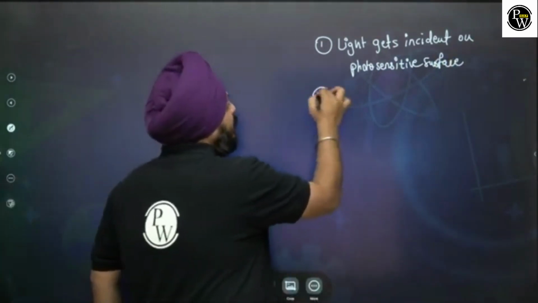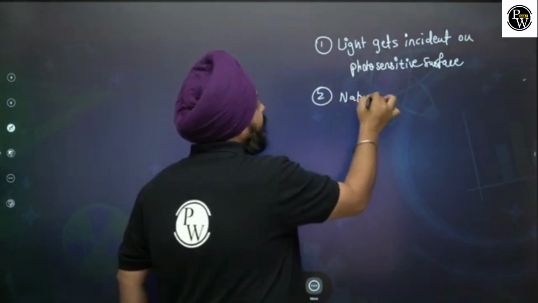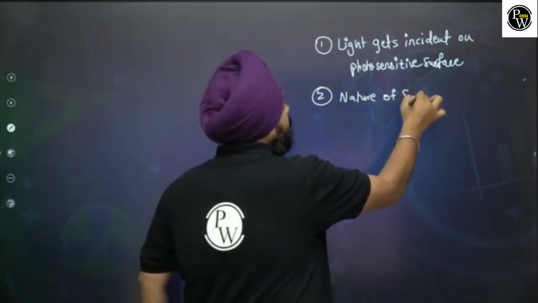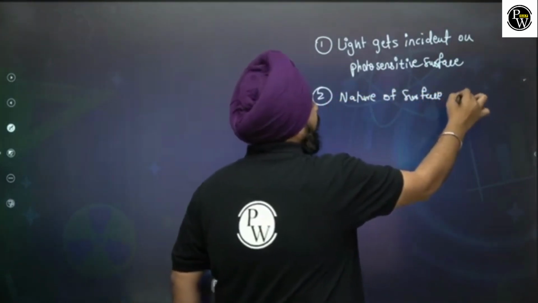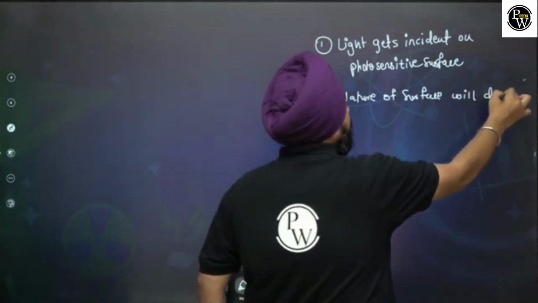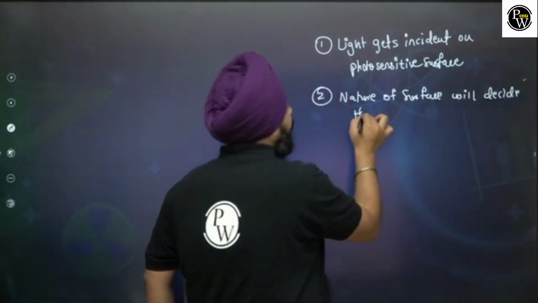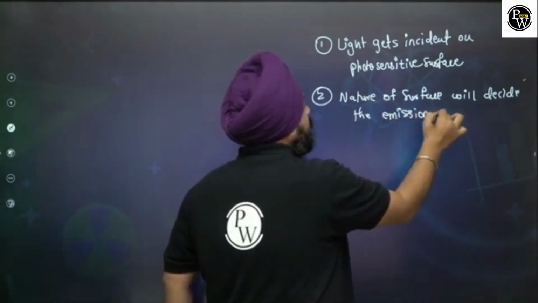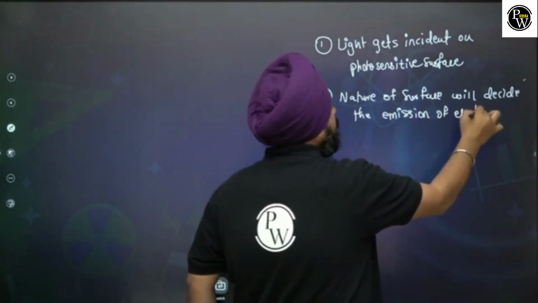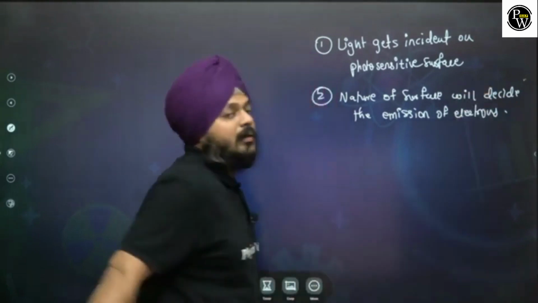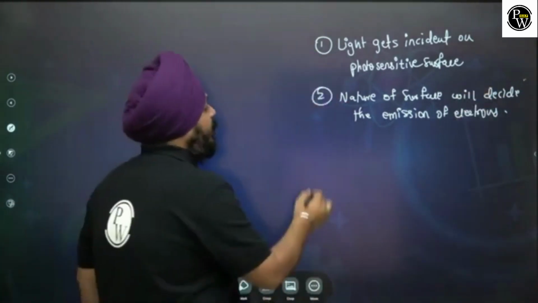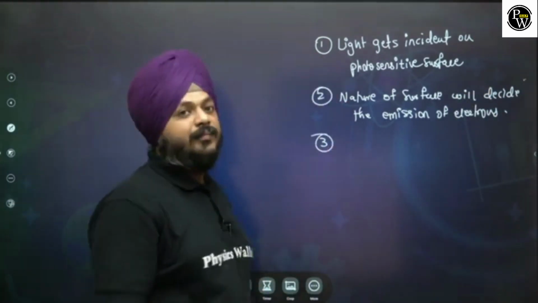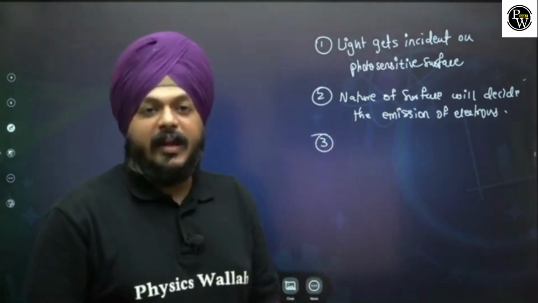Second, the nature of the surface will decide the emission of the electrons, depending on the nature of the surface and the incident light.